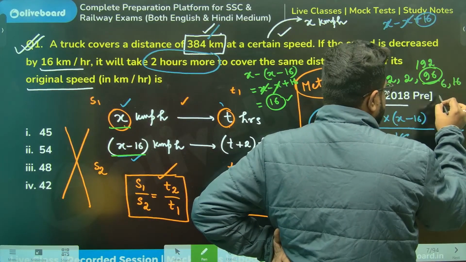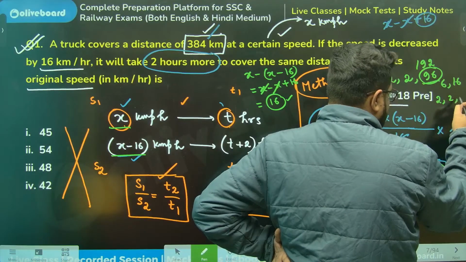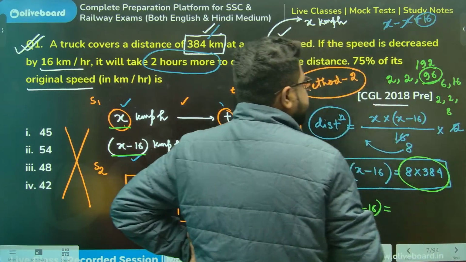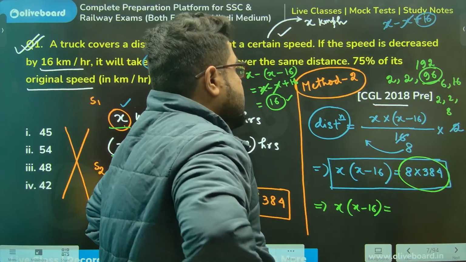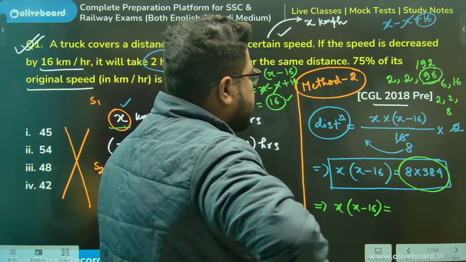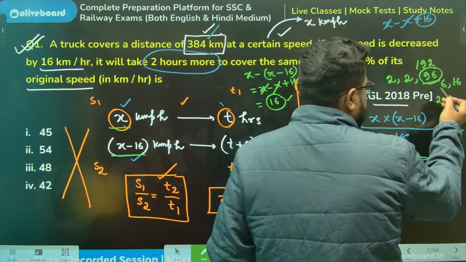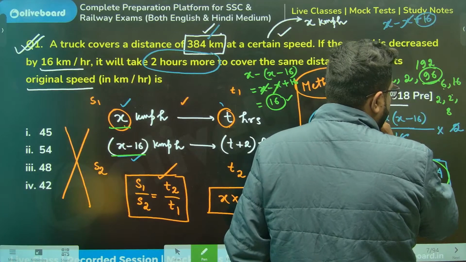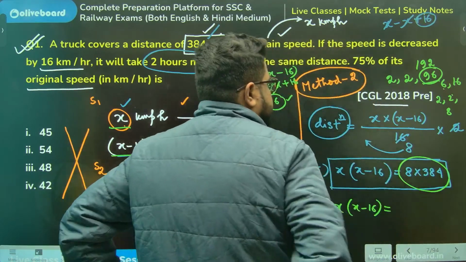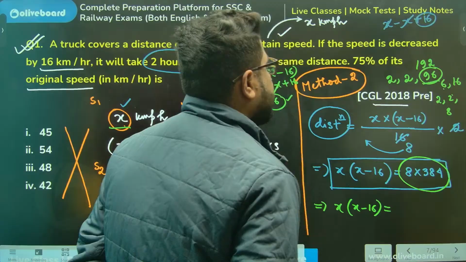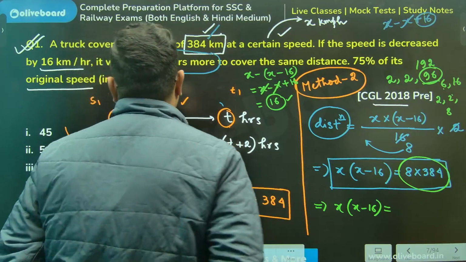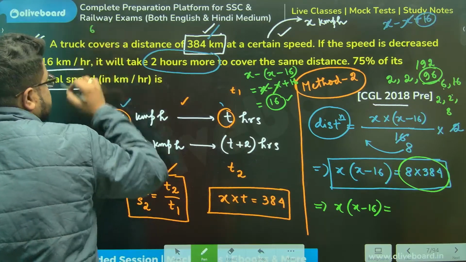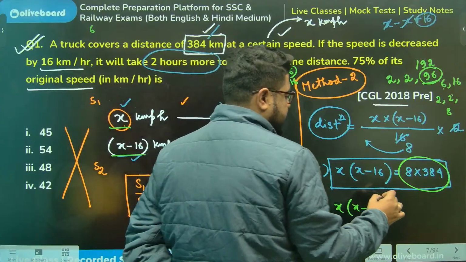Let me think, sir. 16, 6 twos are 12, 48. 64 and 48, the difference? Yes sir, 64 into 64 minus 16.